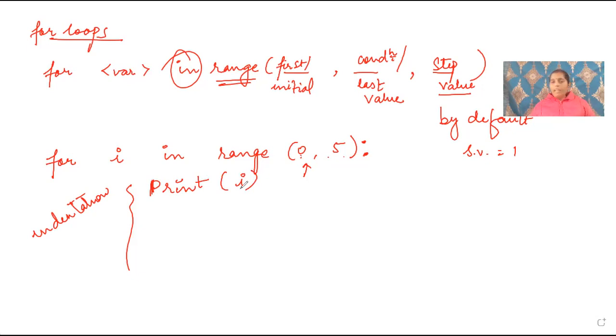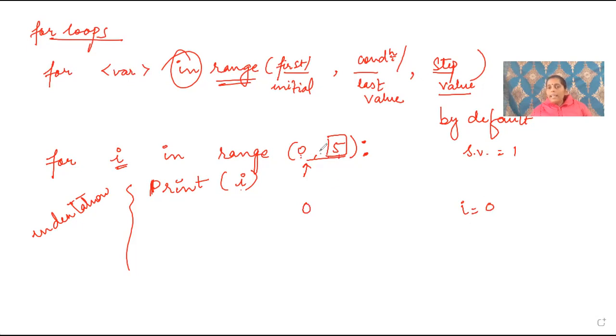What would be the output? What happens inside a loop is that the value of i is counted. First time the value of i will be 0. It will check whether this 0 is less than 5 or not. Yes, it is less than 5. Now print i. The value of i is 0, so the first time 0 will be printed.